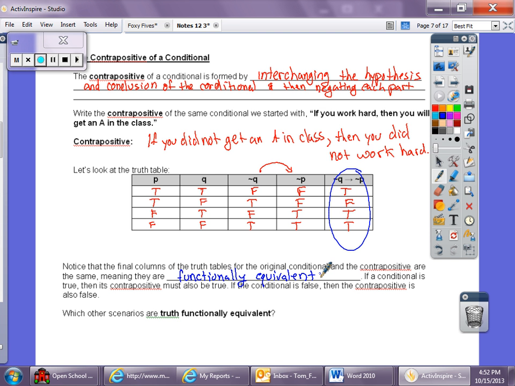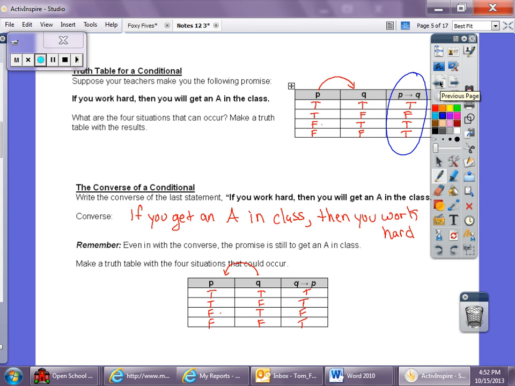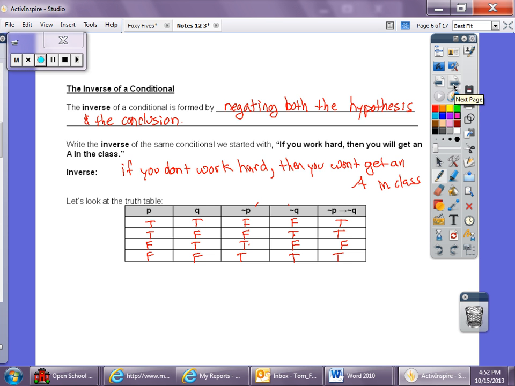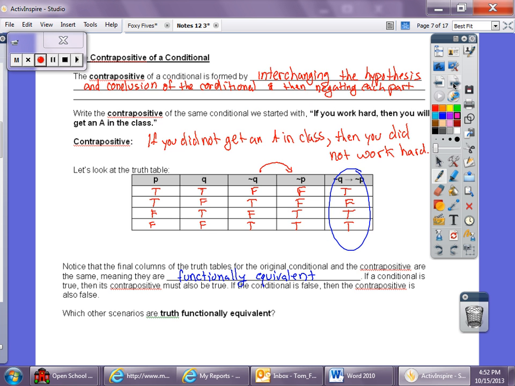Well, we have the conditional and the contrapositive, and then the converse. Let me show you that. The converse, which is true, true, false, true. So that's the converse, and the inverse is true, true, false, true. So the converse and the inverse are functionally equivalent, and so are the contrapositive and conditional. They're truth functionally equivalent.